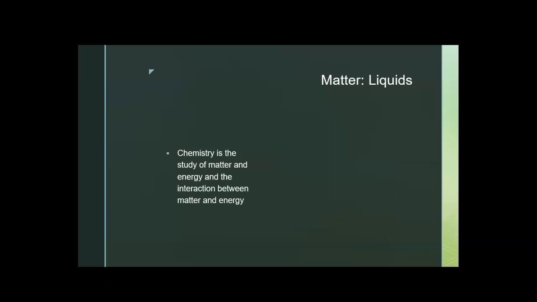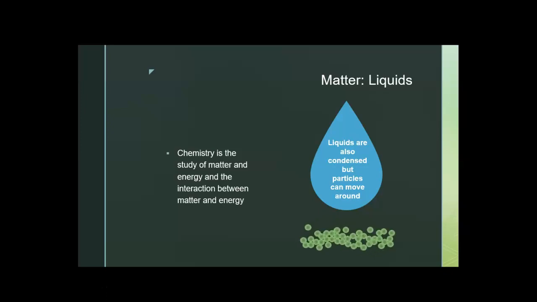Now liquids. Liquids are also condensed, so they keep their volume. But the particles of liquids can move around each other. They're not fixed in place. And so this is a kind of idealized picture, an instantaneous picture, of what liquids would look like on the smallest particle level.